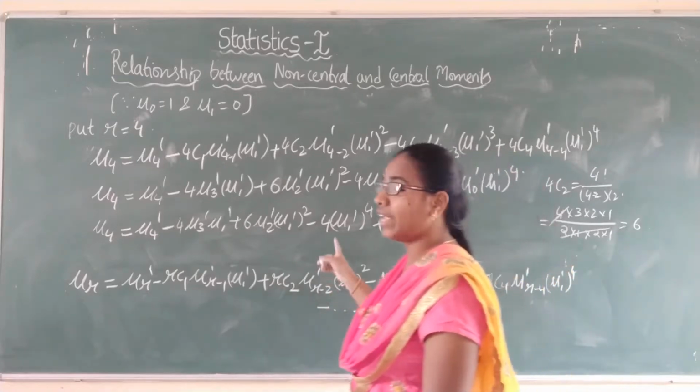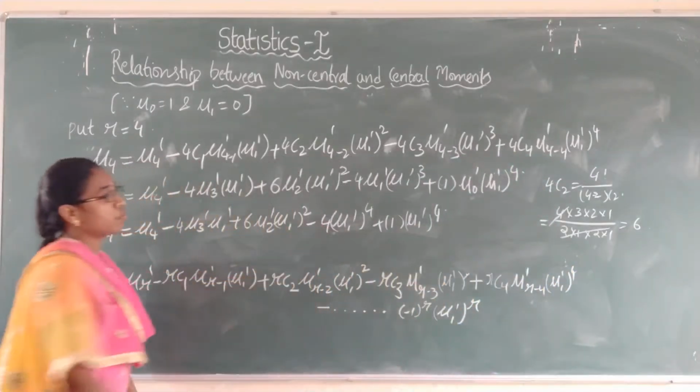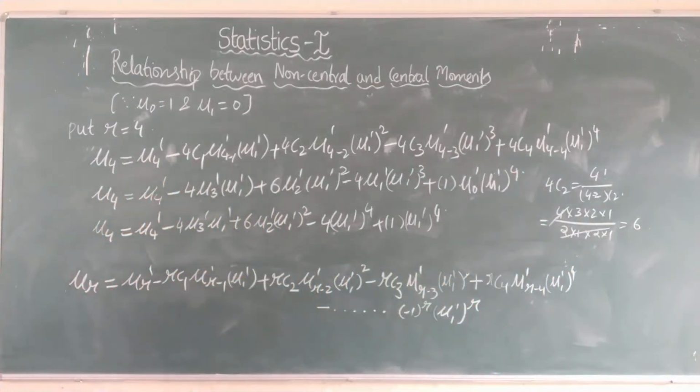Now simplify it. Minus 4 mu 1 dash power 4 plus mu 1 dash power 4 is minus 3 mu 1 dash power 4.